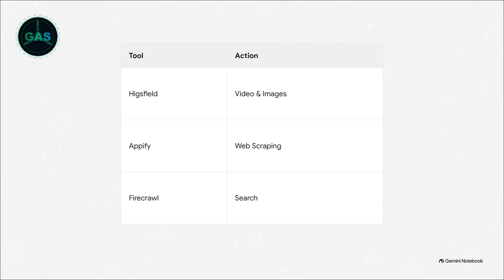Let's actually look at this BLAST framework in action when you connect it to real-world tools. Say you want to autonomously spin up an entire lead generation campaign or an animated web dashboard. You link your agent to Firecrawl to instantly pull brand identity HTML right off the web. You link it to Appify to scrape the internet for highly targeted social data and leads. And finally, you hook it into Higgsfield, which uses the Nano Banana 2 model to generate and animate custom videos and images for that specific lead. All automated, all orchestrated entirely by your AI.